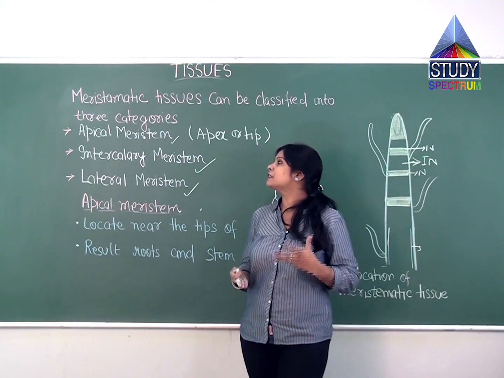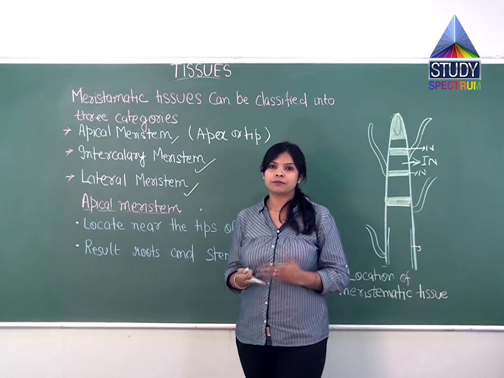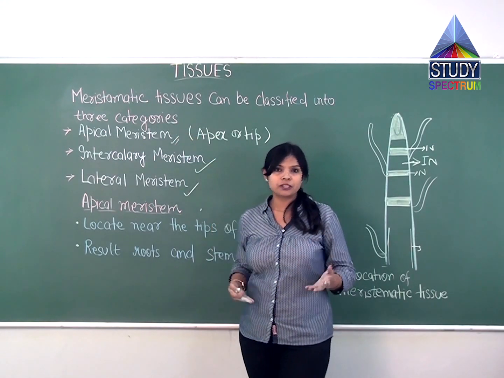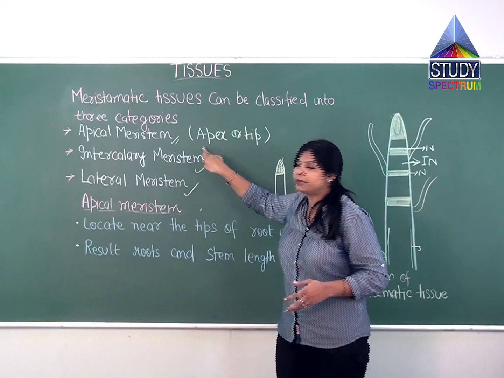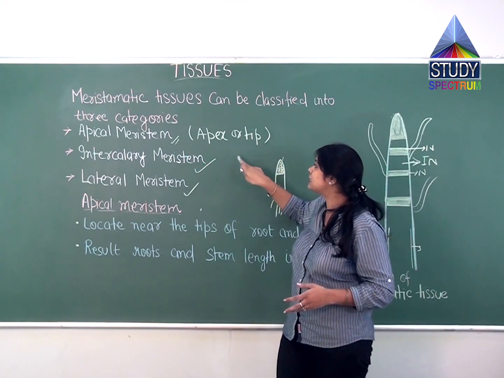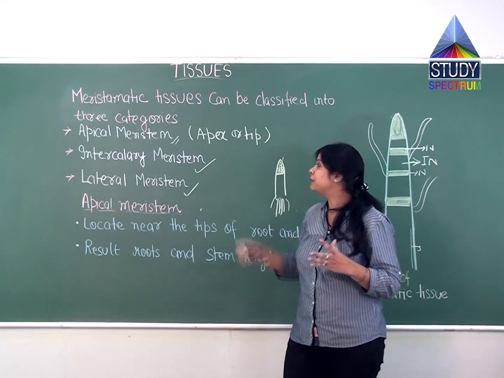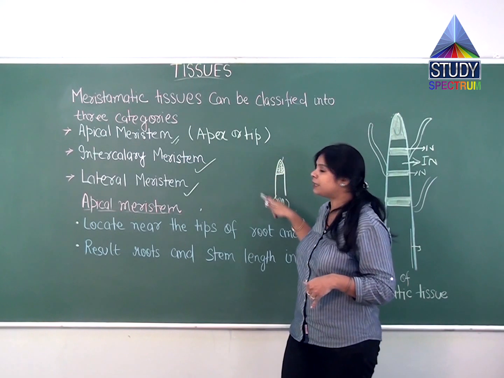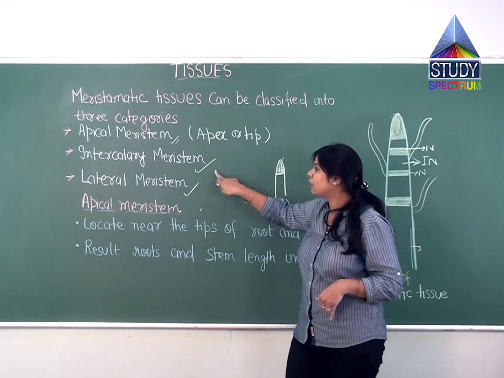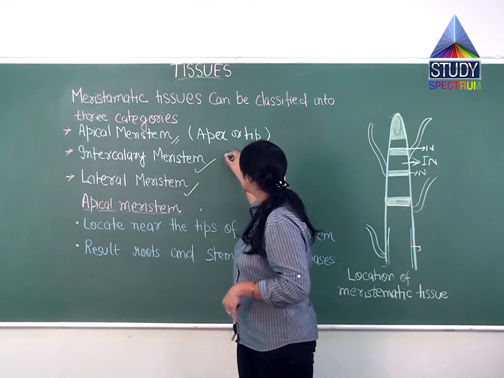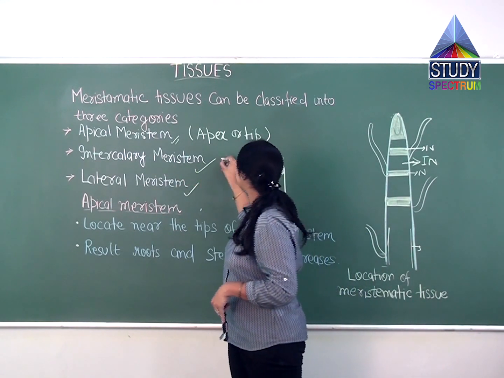Here we have discussed how many kinds of meristem tissues are present. According to their position, it can be apical meristem. Apical meristem means it will be present at the top, or the tip of the plant, either the tip of the shoot or the tip of the root. Intercalary meristem means there will be something in between.